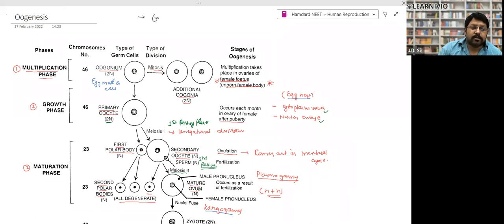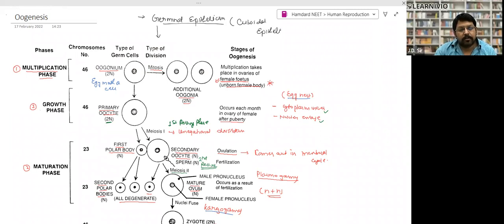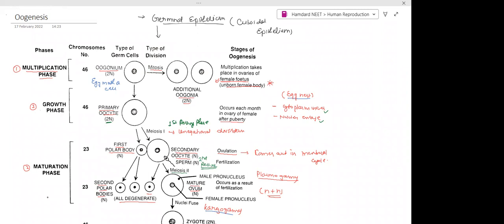The germinal epithelium. The formation of all these oogonia takes place from the germinal epithelium, right? And the germinal epithelium is a type of epithelium. And what kind of epithelium? It is a cuboidal epithelium, right?